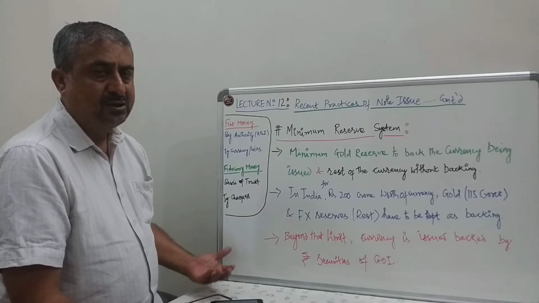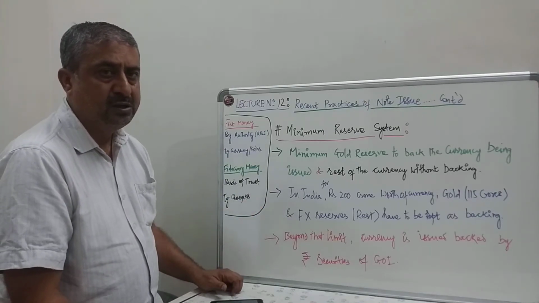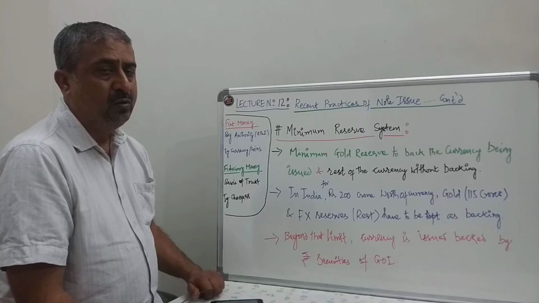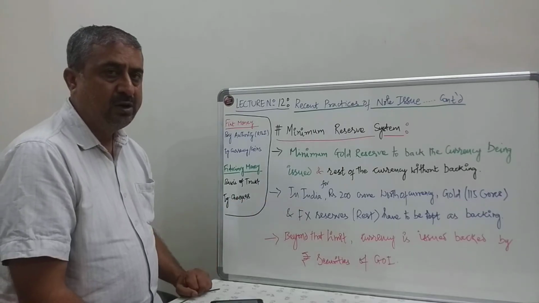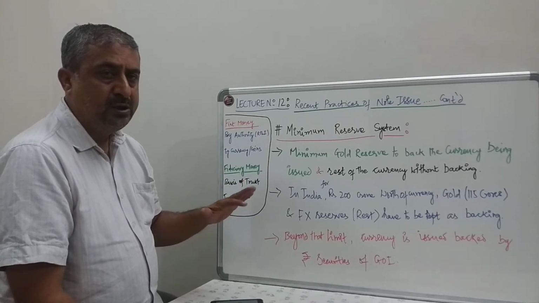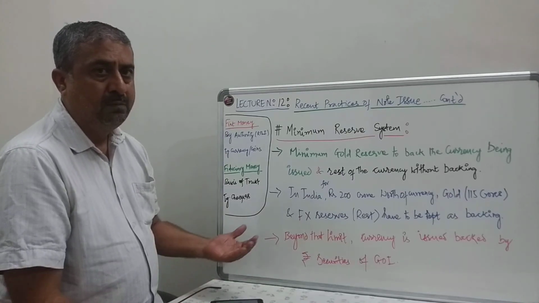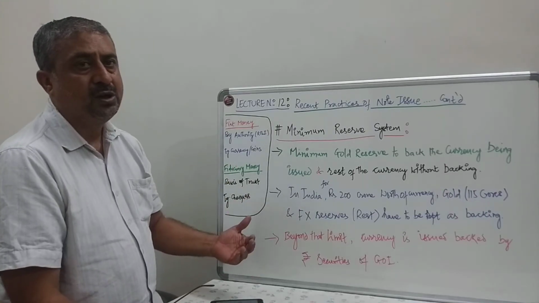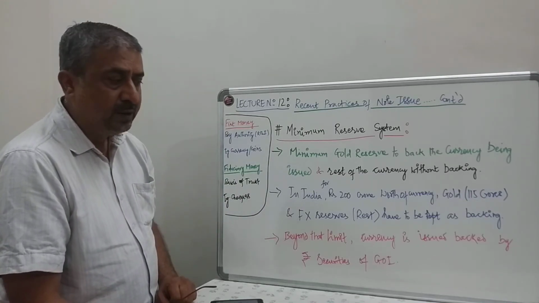What will happen? That slowly builds the confidence among the general public to believe in the nation's currency. If you start believing in nation's currency, what will it try to do? It will have a ripple effect. Once you have confidence in the currency, what you'll try to do? You'll try to have more and more, the value of the currency should go up. How is it going to go up? When you have more and more dollars into your system, that means when you try to have more exports in the economy system and try to have positive balance of payment situation.